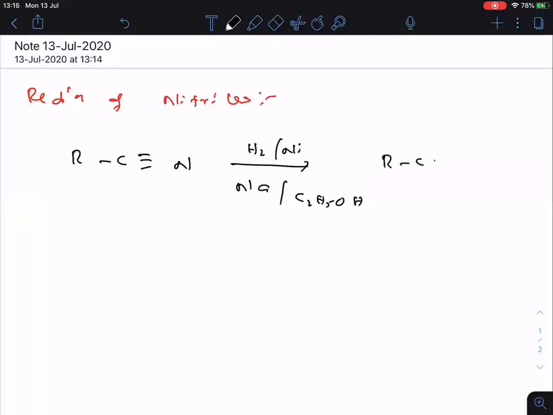So we get R CH2 NH2, which is called a primary amine. In this way, cyanides on reduction give primary amines. Clear?